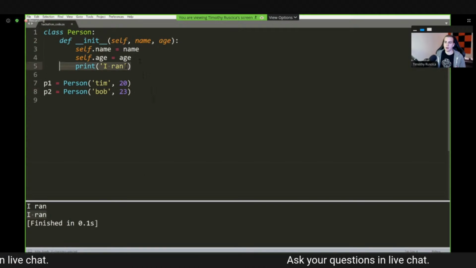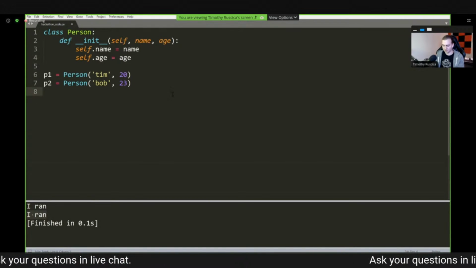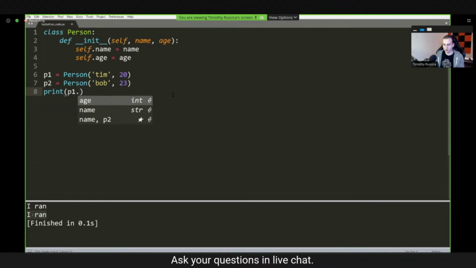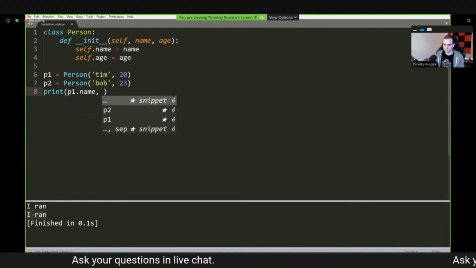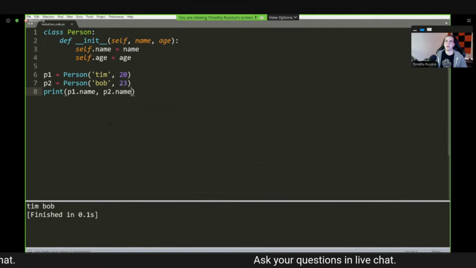Now, I will show you quickly how we can access the attributes of P1 and P2 outside of the class. And there's a lot to talk about here, so I kind of have to go back and forth. But if I do something like print P1.name, and then I print P2.name, you can take a guess at what that's going to be, but we get Tim and we get Bob.